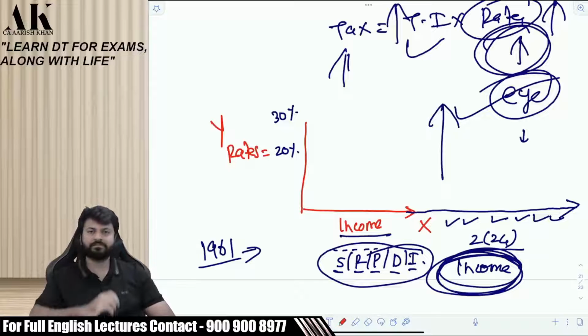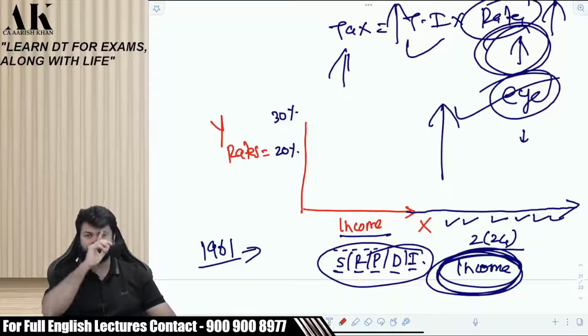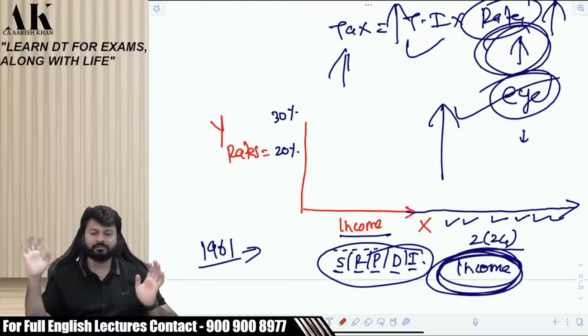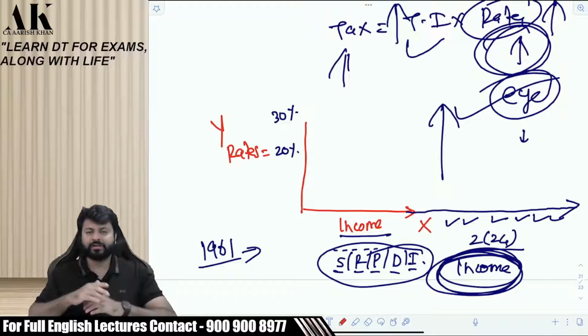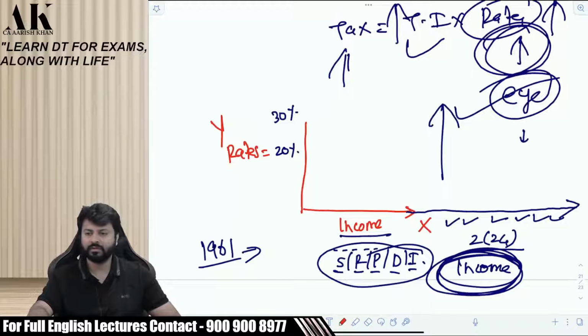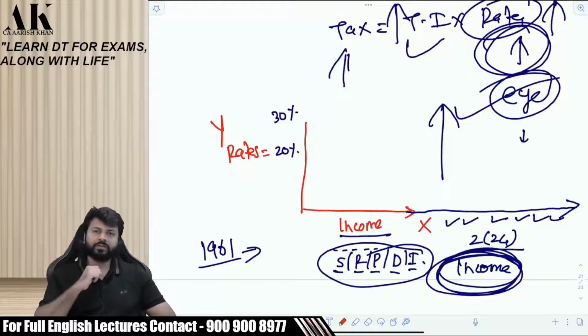Inclusive format means the government says that income includes this. Government does not define the term income in an exhaustive manner, but rather they give you an illustrative list. So there is an inclusive definition, not an exhaustive definition in front of us. So what is the problem with inclusive definition? The problem is it is not clear, because the definition is not exhaustive.